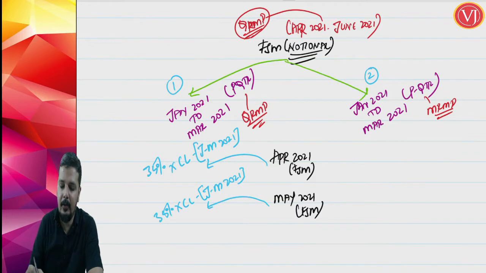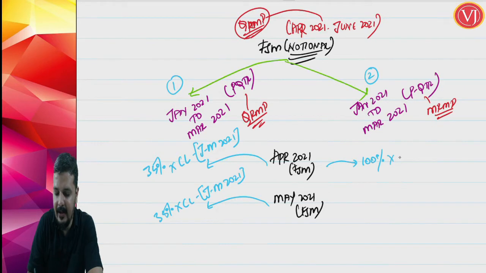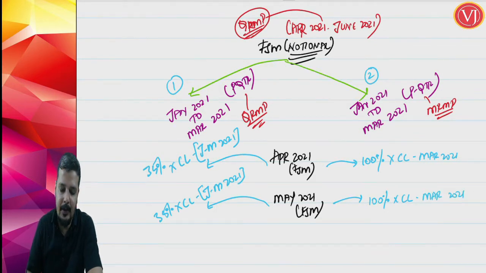But if your previous quarter, Jan to March 2021, you were under the MRMP scheme, then you have to pay 100% of the cash liability of your March 2021 month. 100% of cash liability only of the last month of the previous quarter, that is March 2021. So this is how it works.